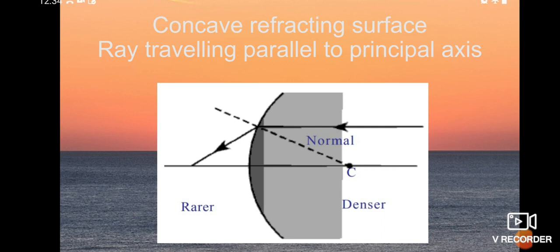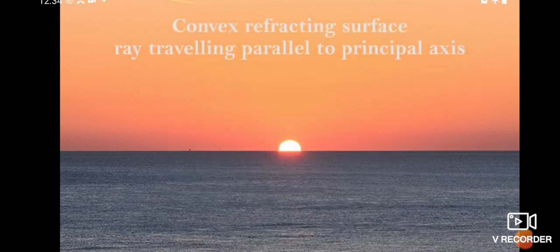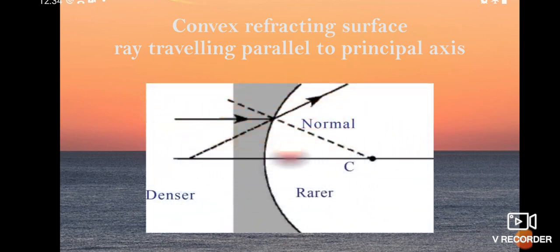Okay students. In the next, convex refracting surface, ray traveling parallel to the principal axis. Let us watch the ray diagram.